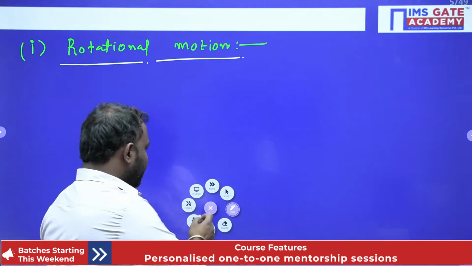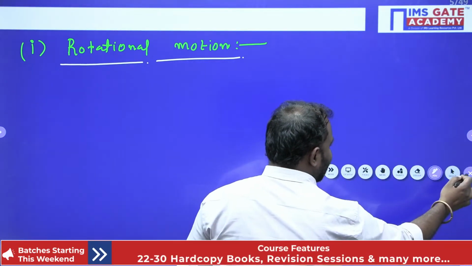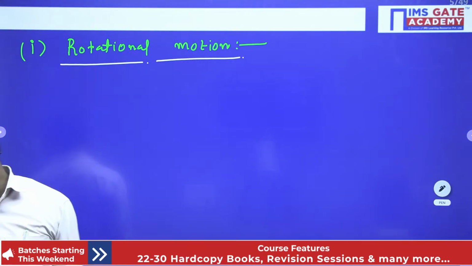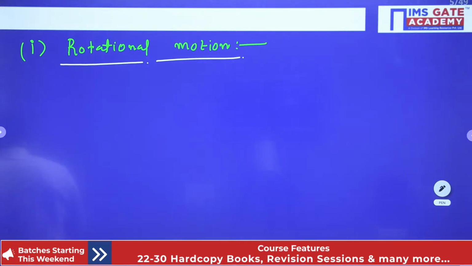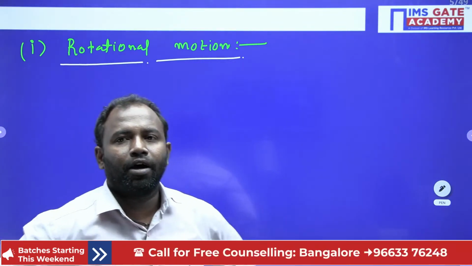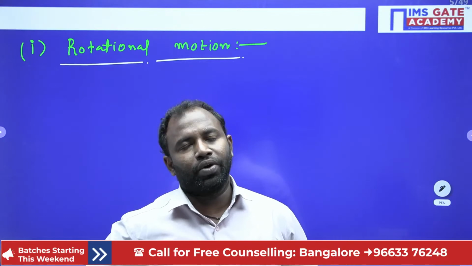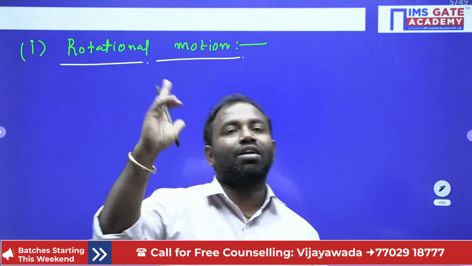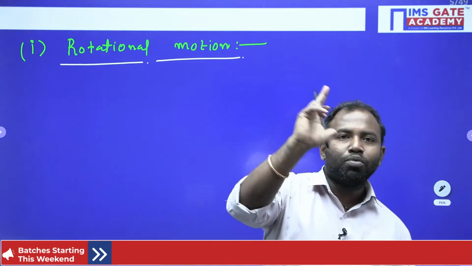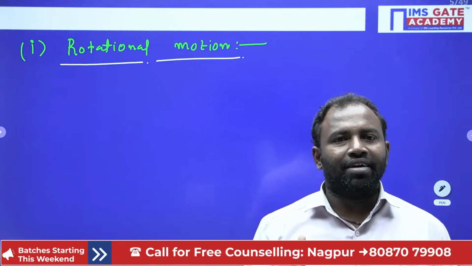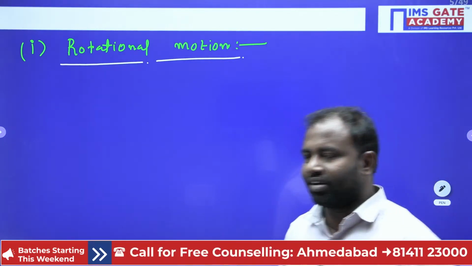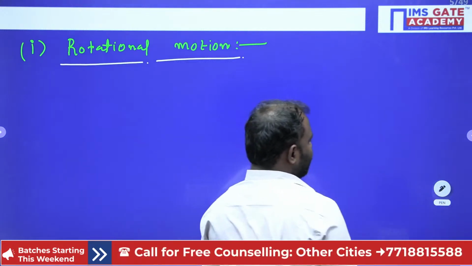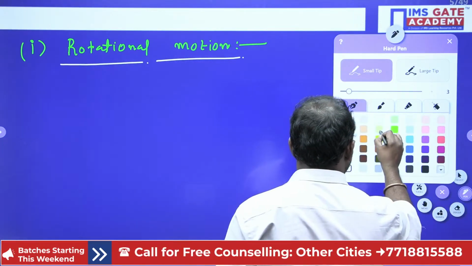Now let us move on to how to study the motion variables in rotational motion. Rotational motion means when the body is moving in a circular path or the body moves about its axis, then it is considered a rotational motion, right? Now here we find the motion variables in rotational motion.